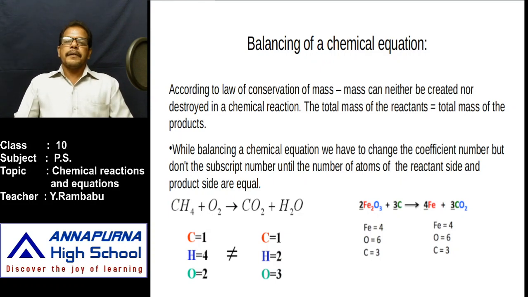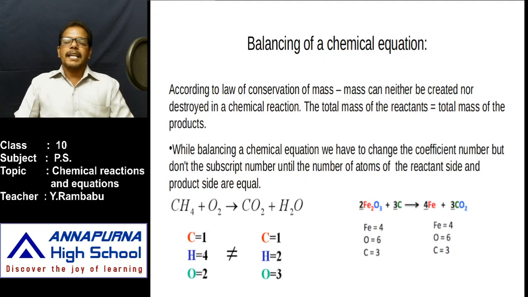For example, if two or more reactants are there, and their total mass is 40 unified mass units, after the reaction one or more products are there. If the molecular mass of the products is 40 unified mass units, that is balanced. If it is not 40 unified mass units, it is not balanced.